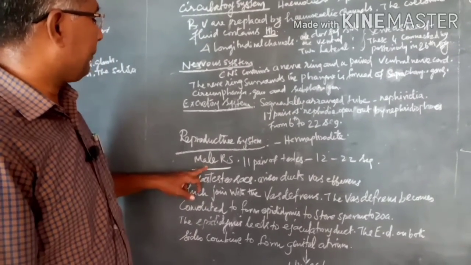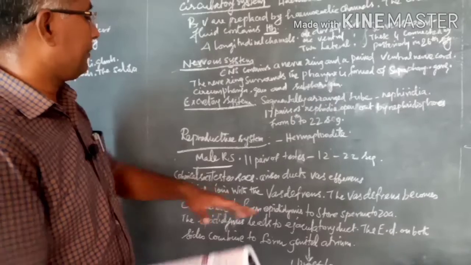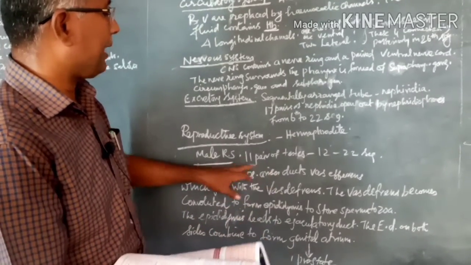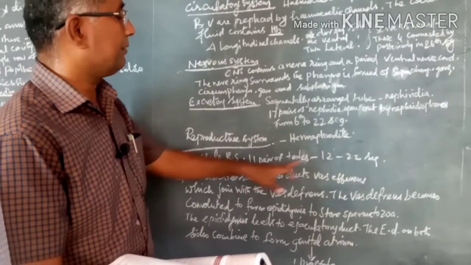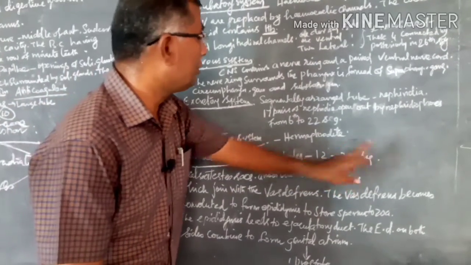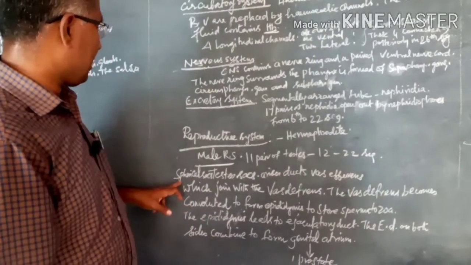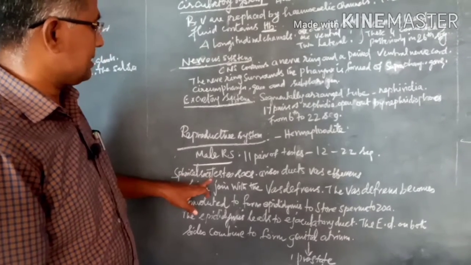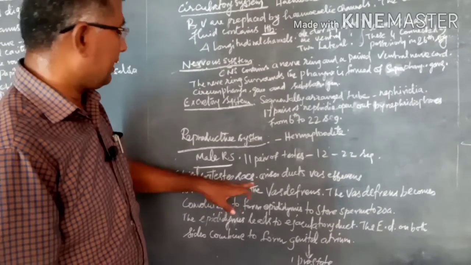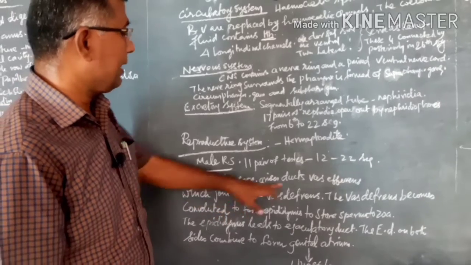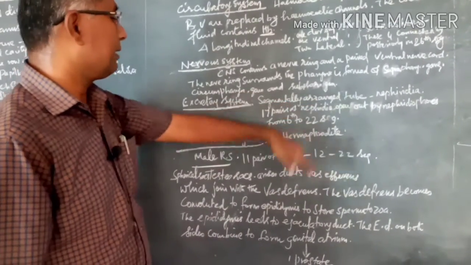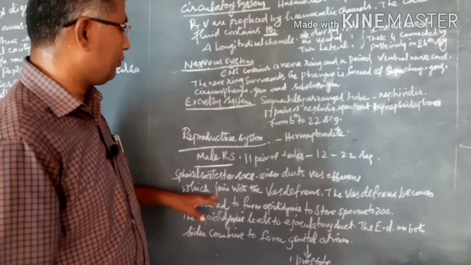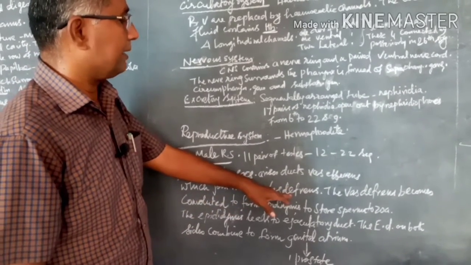Understand? Regarding the male reproductive system, there are 11 pairs of testes, present from the 12th to 22nd segments. There are spherical testes sacs, and from each arises a duct called vas efferens, which joins with the vas deferens.